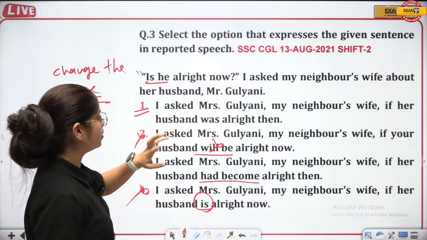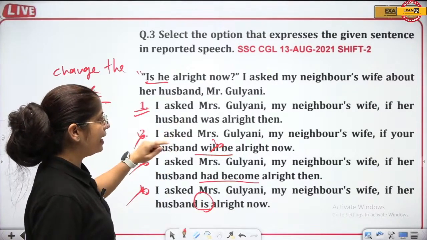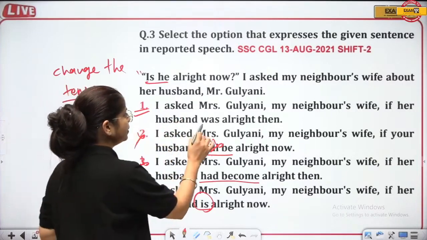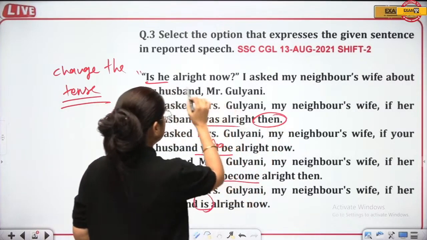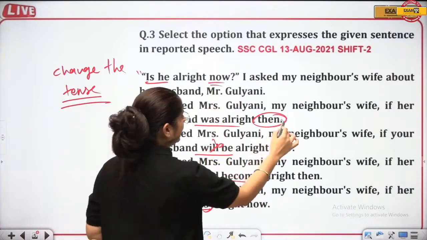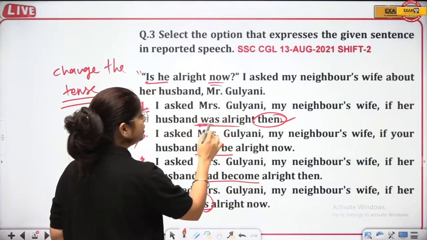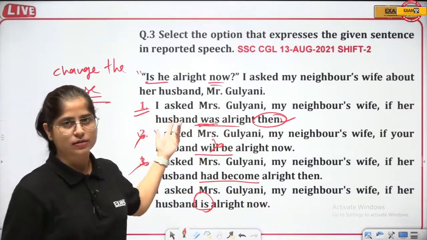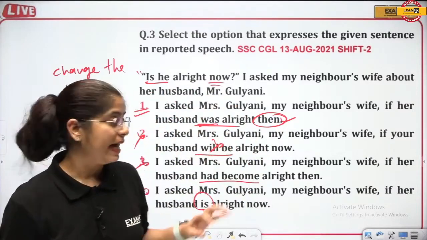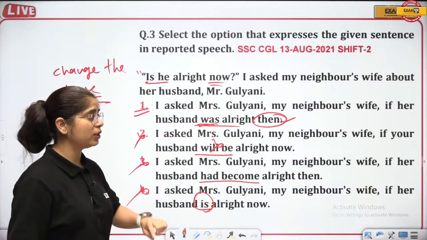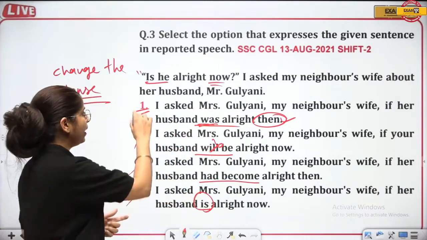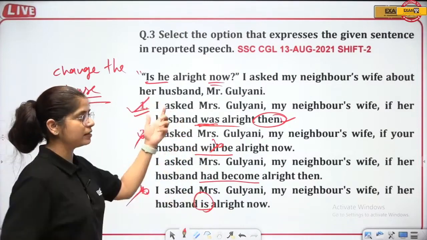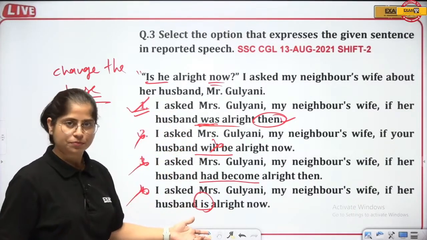I asked Mrs. Guliani, my neighbor's wife, if her husband was alright then. Now is going to be converted into then. Is going to be converted into was, and rest is the clear answer, right? So option number 1. I read these things just to let you know how to eliminate. Otherwise, if I would have read this one first, I would have answered this. I wouldn't have come here, right?